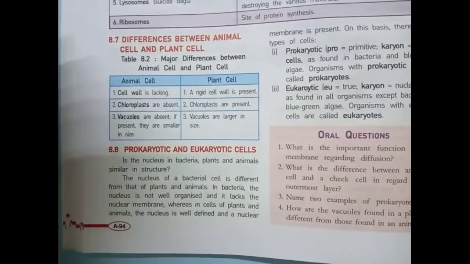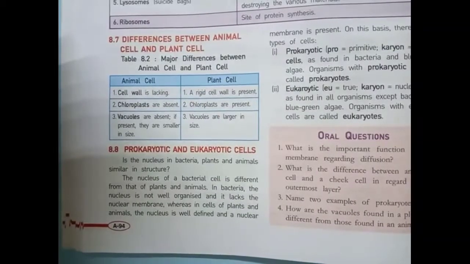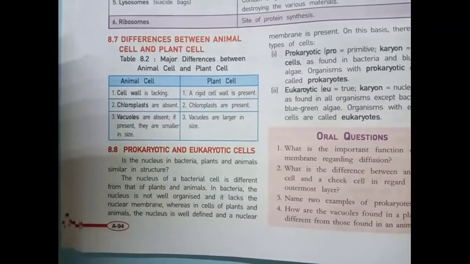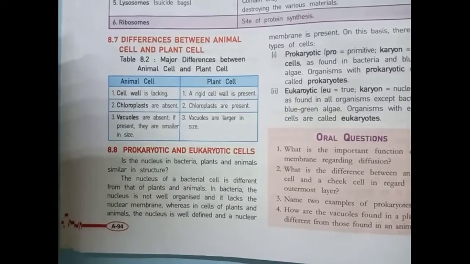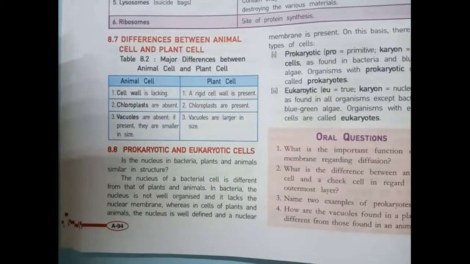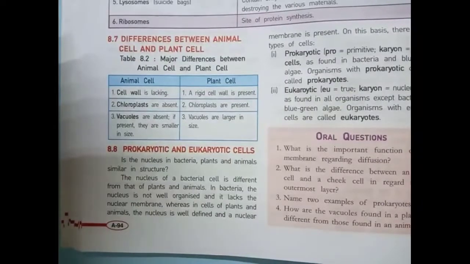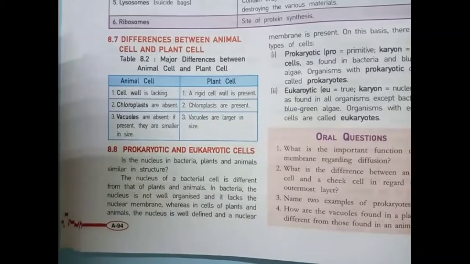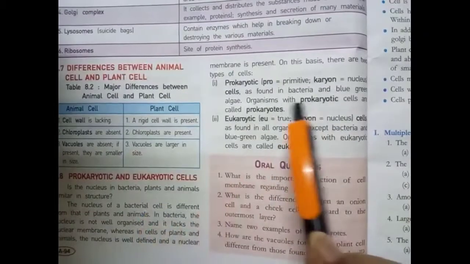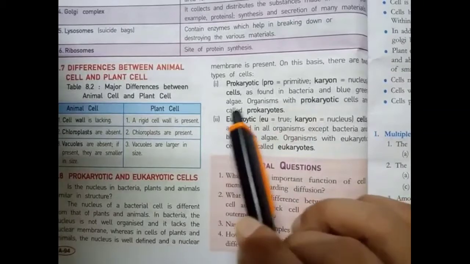Next one and the last part is prokaryotic cell and eukaryotic cell. The nucleus of a bacterial cell is different from that of plants and animals. In bacteria, the nucleus is not well organized and it lacks the nuclear membrane, whereas in plant cells and animal cells, the nucleus is well defined and the nuclear membrane is present. On the basis of this, there are two types of cell. One is